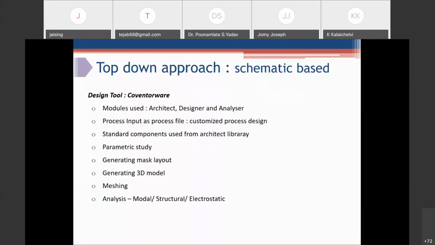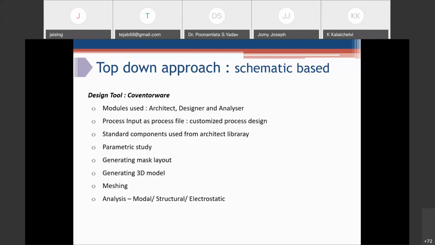The other approach I explained is the top-down approach. This is schematic based. Here making changes is very easy. So here we use the Architect, Designer and Analyzer modules. Architect is a very specialized module developed by CoventorWare for this schematic based approach. Here the process input is a process file, and the standard components are in the Architect library itself. So we don't draw mass or spring. We simply pick up the module and place it in the drawing.